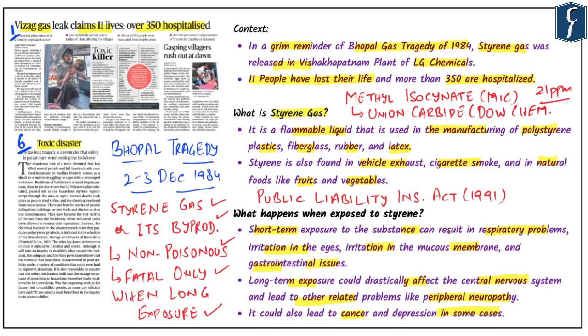Through this act, the government has made it mandatory for industries to get insurance, and the premium paid by the companies is used for the Environment Relief Fund to provide compensation to victims of Bhopal-like disasters. So this topic of gas leaks is important from the perspective of the coming prelims examination as well. At the same time, you should also be in a position to relate to the previous disaster that India has faced, the Bhopal gas tragedy, which led to the release of methyl isocyanate.